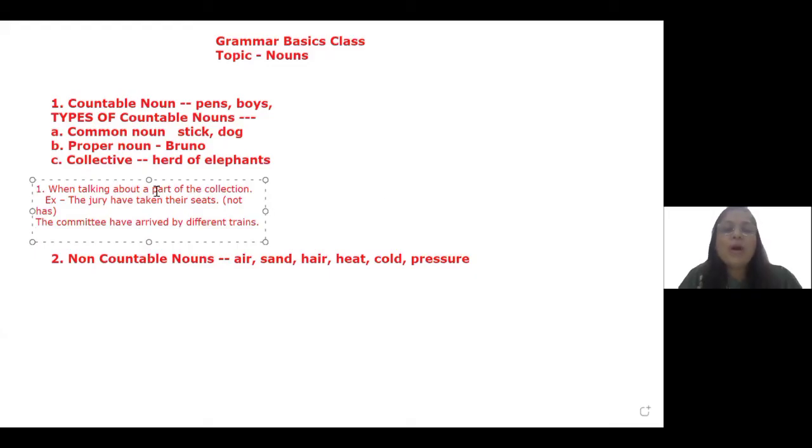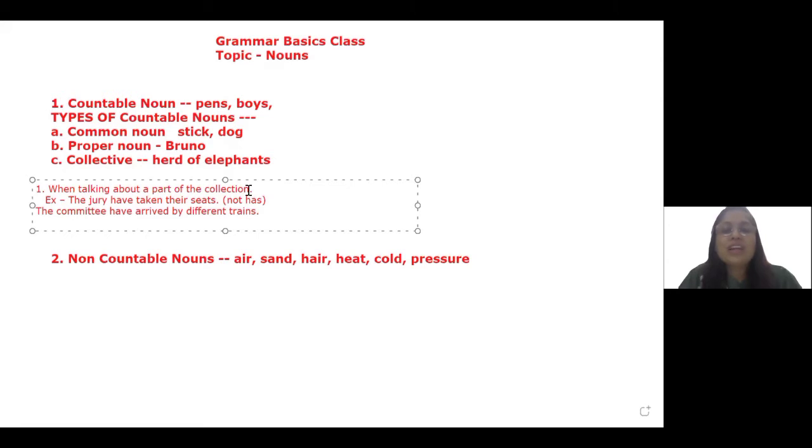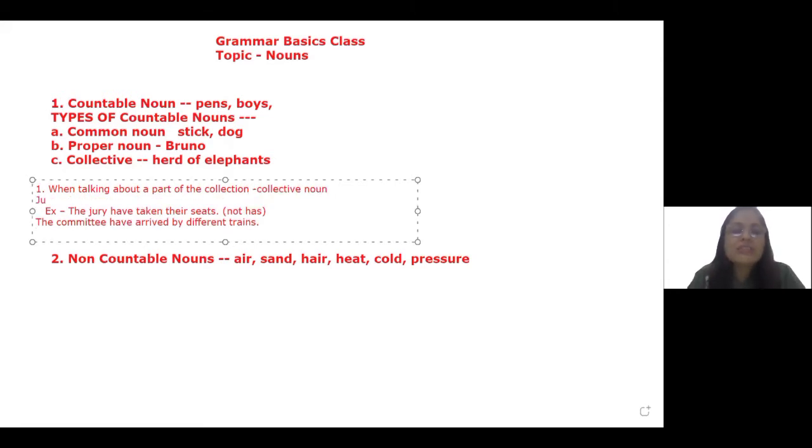When we talk about the collection as a whole, the collective noun is singular. Jury is a collective noun of judges. Okay, so we say the jury has arrived. But if we talk about individual members of this jury, at that time we will say the jury have taken their seats. I will not say the jury has taken their seats or its seats.